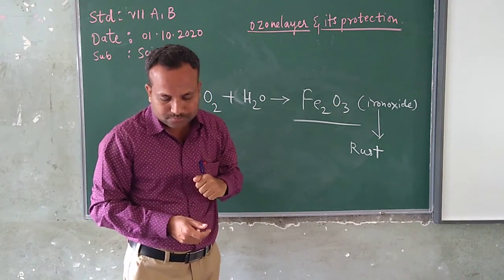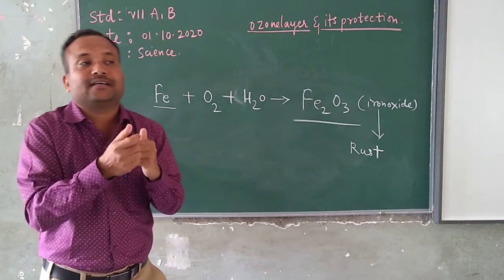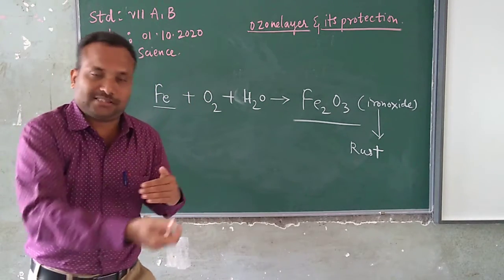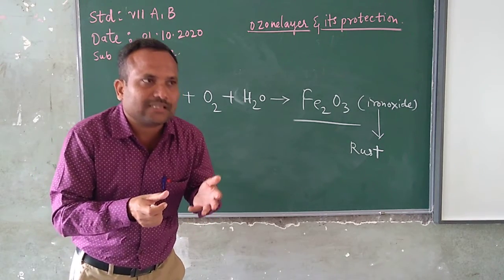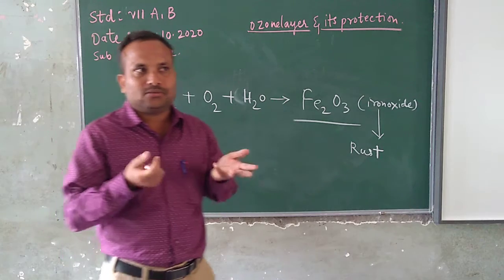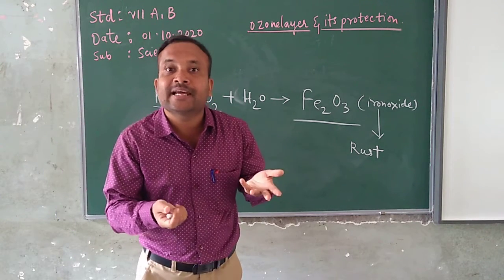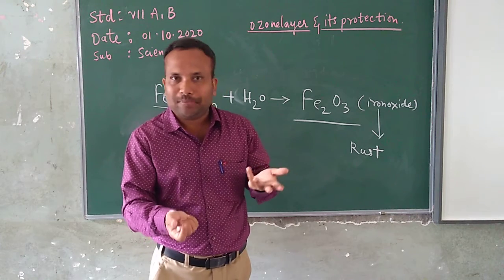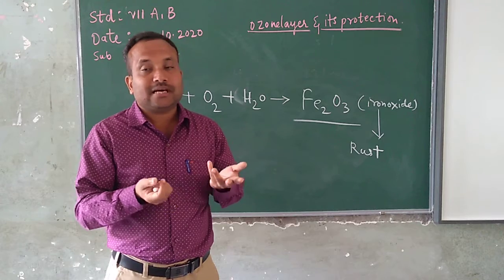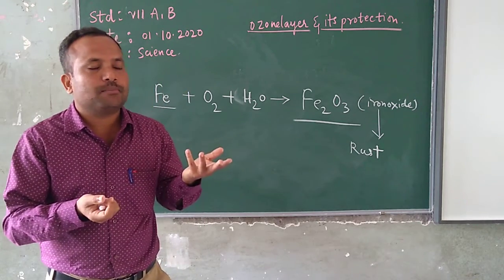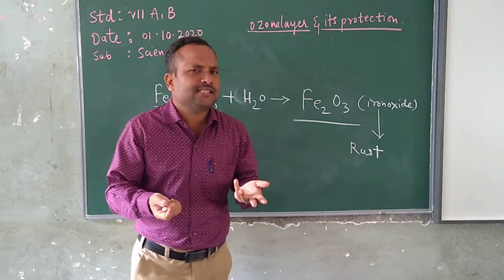So if you want to prevent these iron articles from getting rust, try to see that they do not come in contact with water. Try to see that they do not come in contact with places where there is more humidity in the air. Try to paint them regularly, so that they do not come in contact with moisture or water, so that they don't get rust.